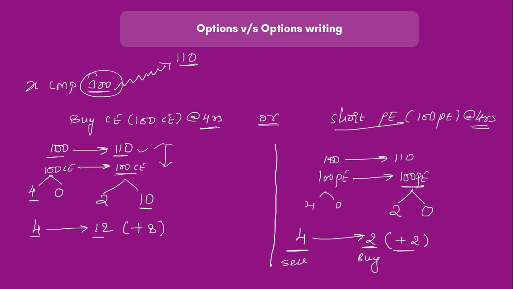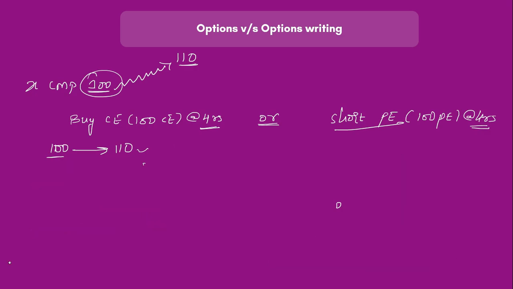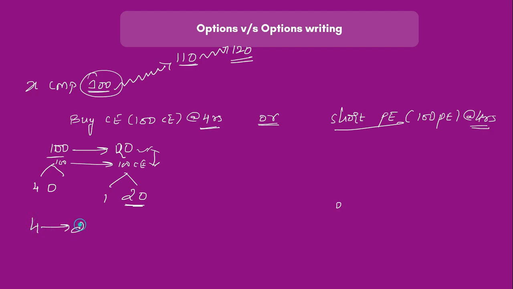Now if I want to go a step ahead, instead of going till 110, if the stock goes till 120, if I assume that the stock from 110 will further go up to 120, my target is 120, then the 4 and 0 for the 100 call would now become how much? 20 and say 1, right? Because now the difference is 20 rupees, so intrinsic value 20 will add up. So 4 is becoming 21, giving you a profit of 17 rupees.